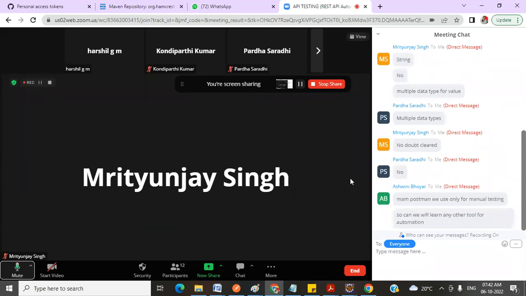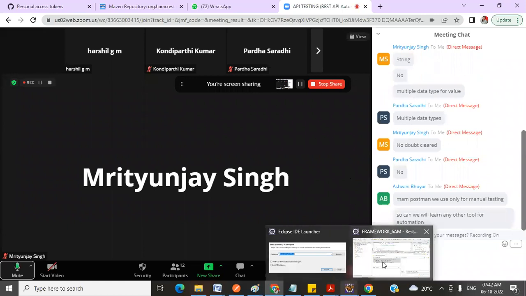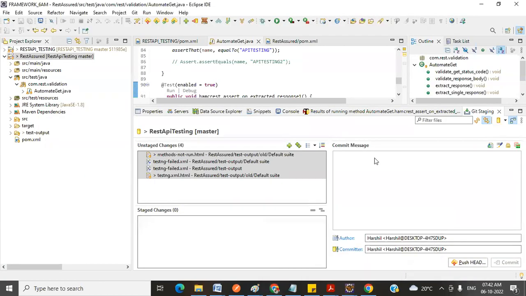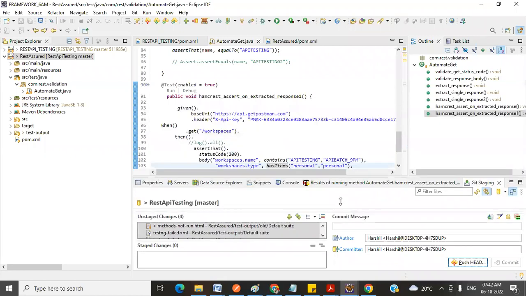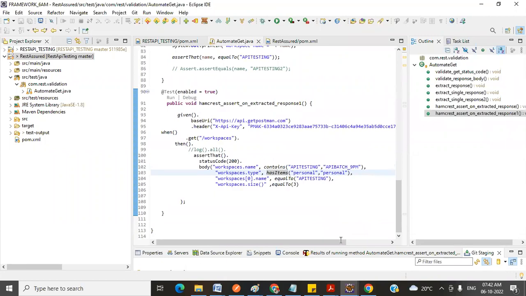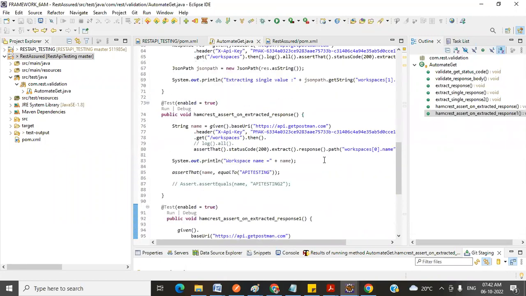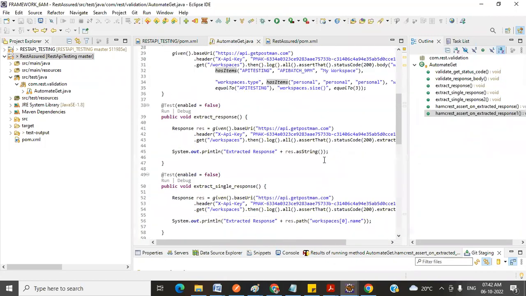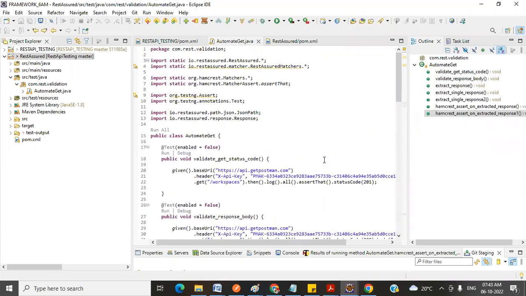So can we learn any other tool for the automation? Yes, dear. We are using the Eclipse IDE to perform the automation. With the help of the Eclipse IDE, we are performing the automation. For the previous batch I started automation, so this is what we are doing now. Whatever action you are doing here will be performed there with respect to the automation.